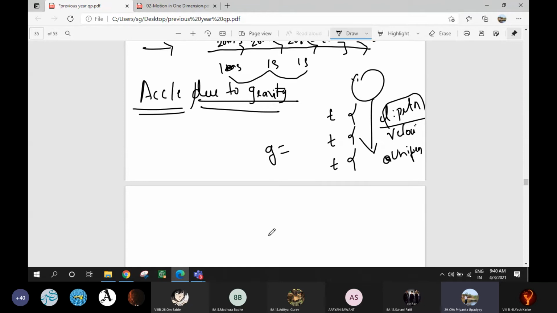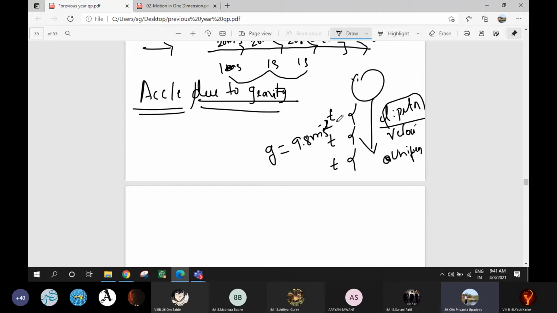What is the value of g? 9.8 meter per second square. If you throw the body in upward direction, is it acceleration or retardation?